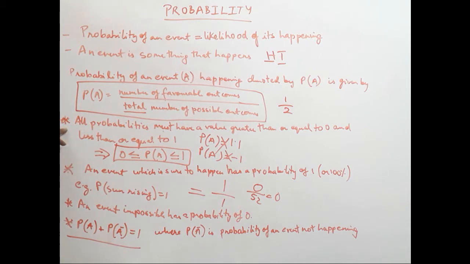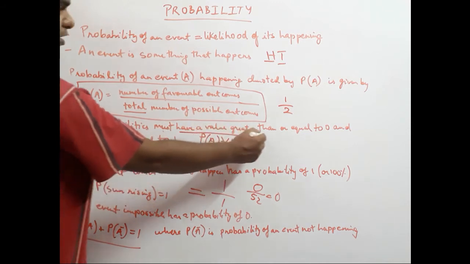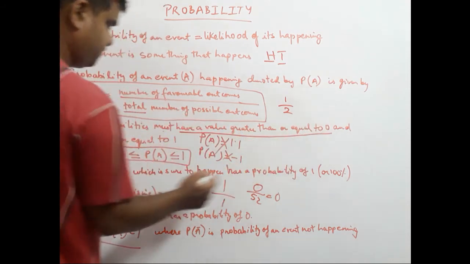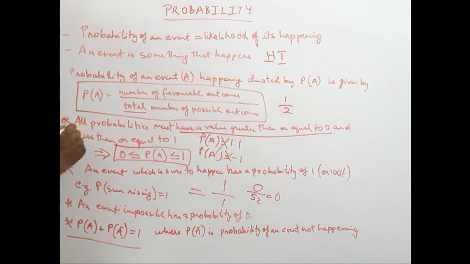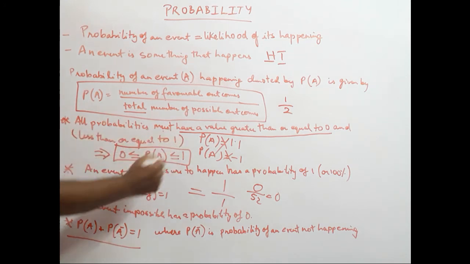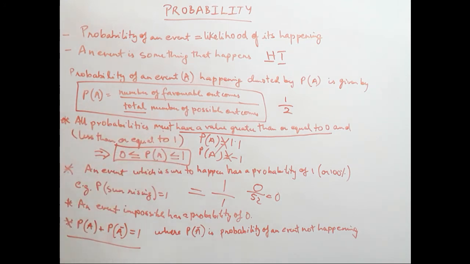Now, a certain rule that we need to remember with respect to probability is that all probabilities must have a value greater than or equal to 0 and less than or equal to 1.